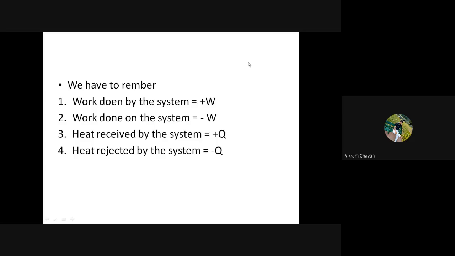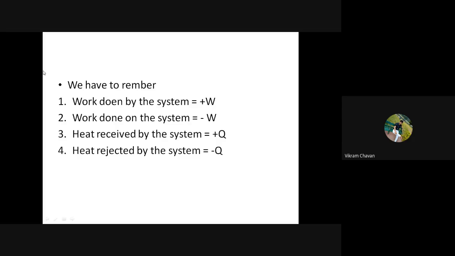It will be useful for the further laws also. So first we need to remember the sign convention, that is nothing but work done by the system will be considered as positive. Then second one, work done on the system.